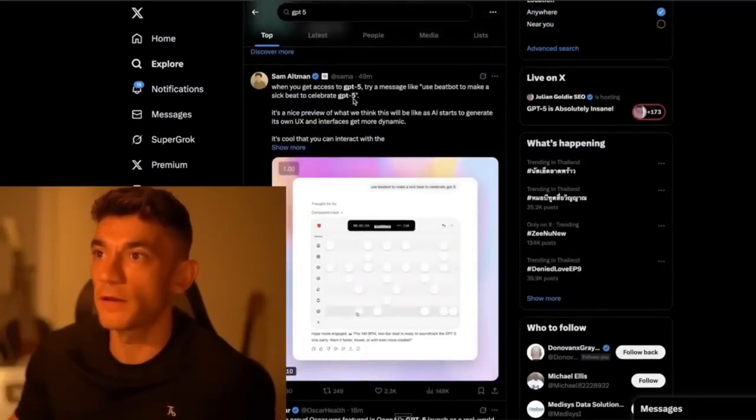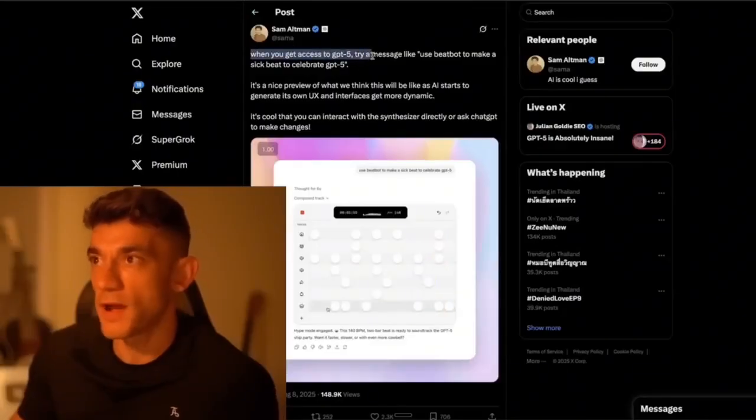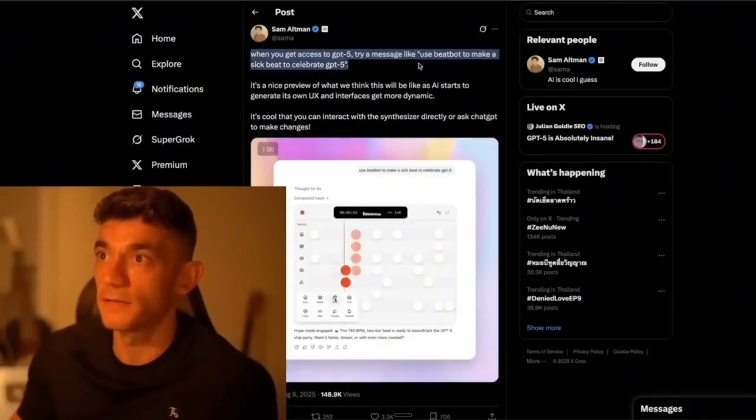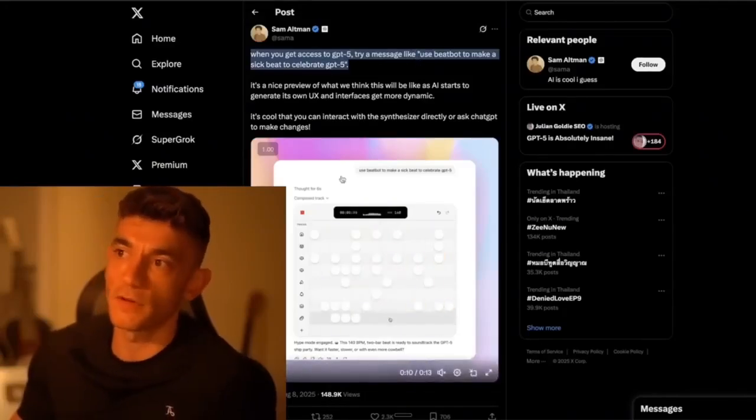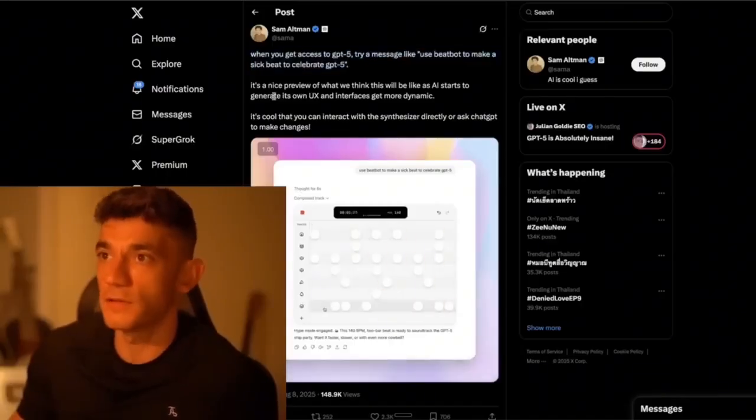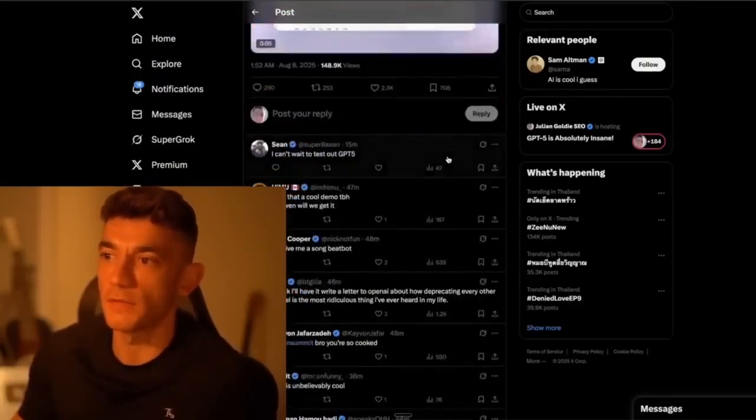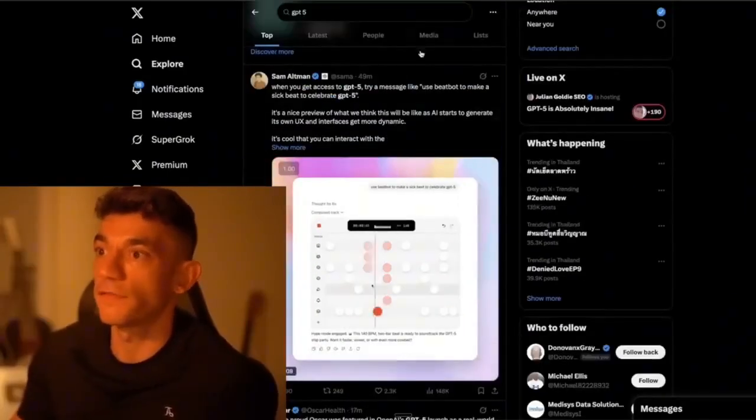Sam Altman is tweeting about it as well. So he said, when you get access to GPT-5, try a message like, use Beatbot to make a sick beat to celebrate GPT-5, and then you've got this SaaS tool that's just been created. You can see how quick it is. He created that in literally 6 seconds, which is absolutely wild, and the UI is pretty nice as well. So it can create games and SaaS and that sort of thing on the front end too, which is pretty exciting.